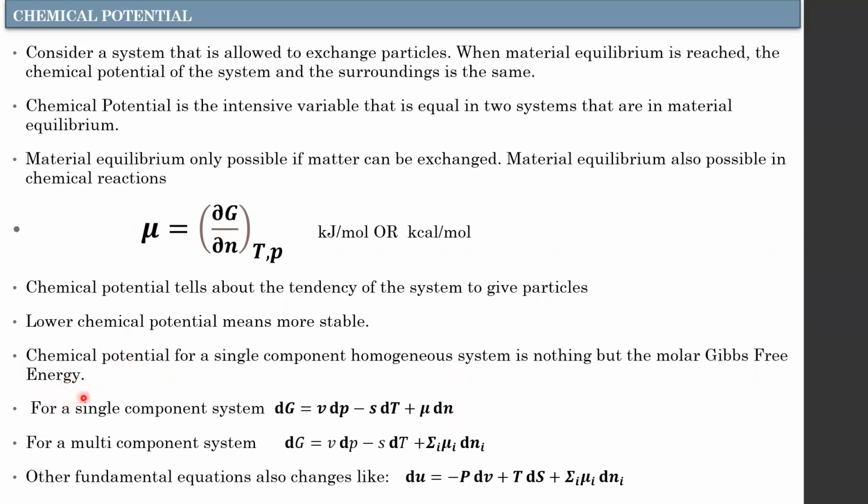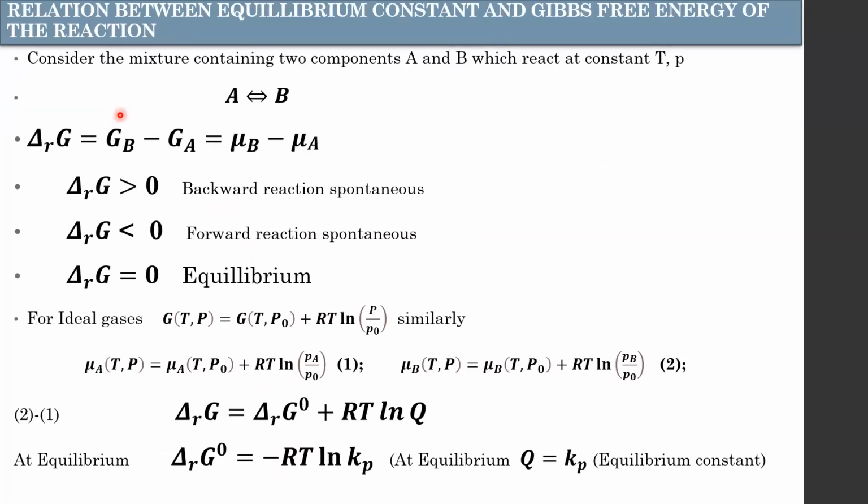That is this point. And the equations based on the chemical potential, also note them down. Keep noting and remembering these equations, they will be helpful in problems. And also, let us take a single component system like A and B. Both are single components. For them, delta GB equals mu B, and delta GA equals mu A.